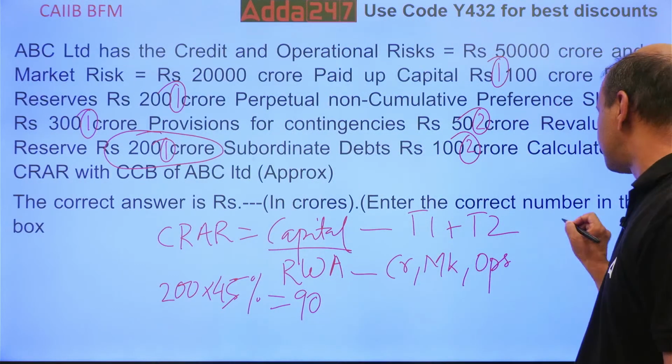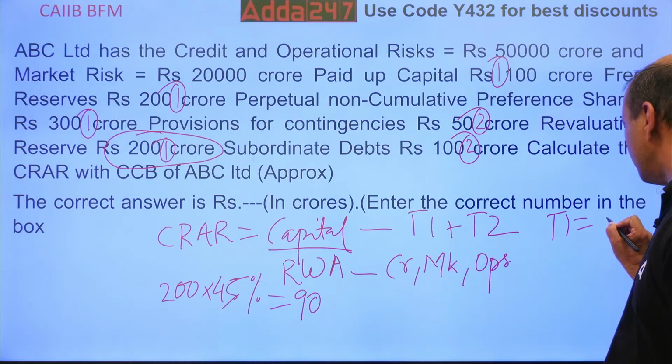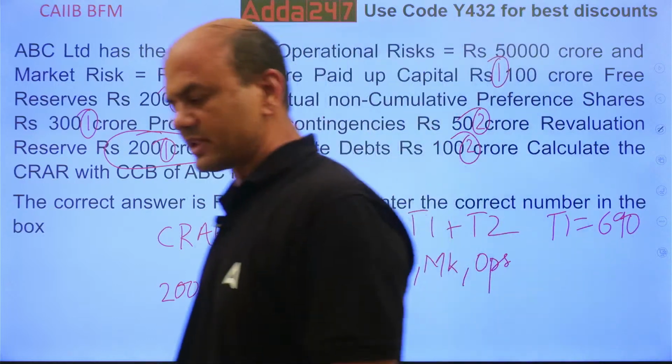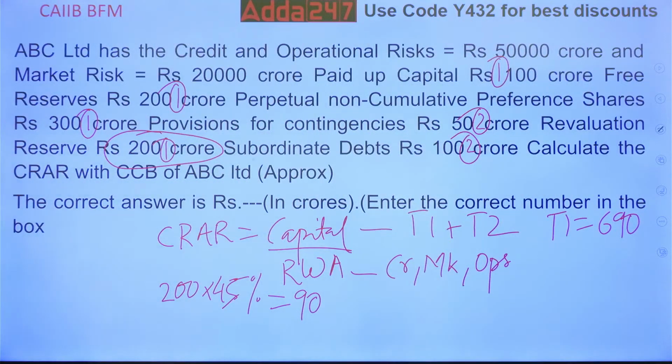So T1 is 690. Everyone got it? Correct, Ravi. Yesterday I explained that revaluation reserves are to be taken at 45%.